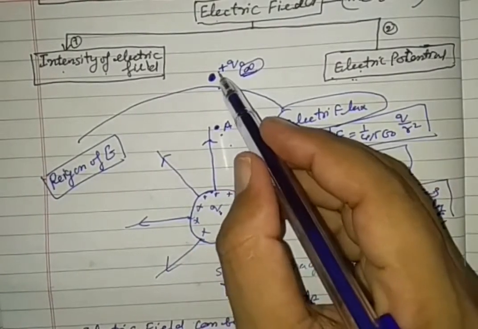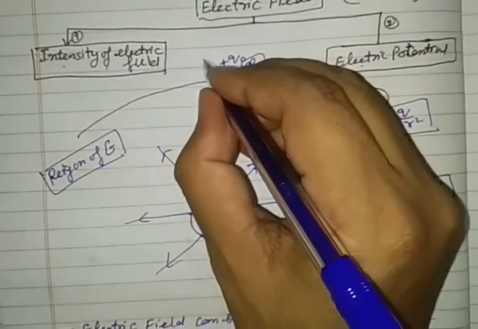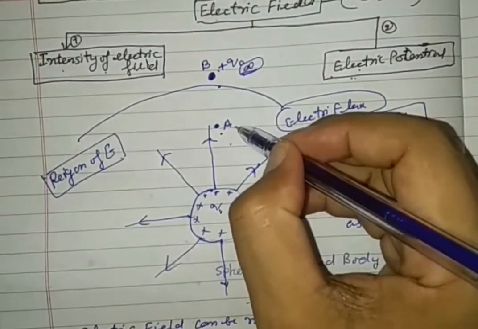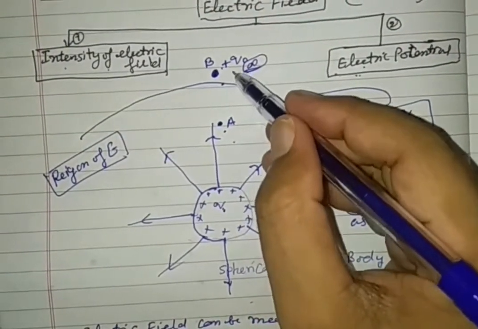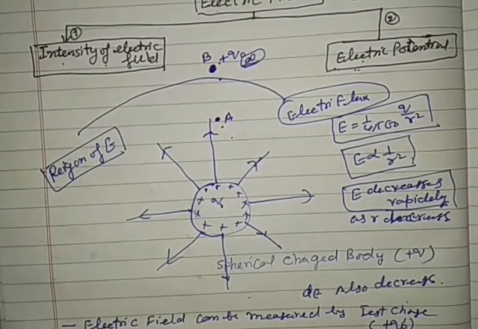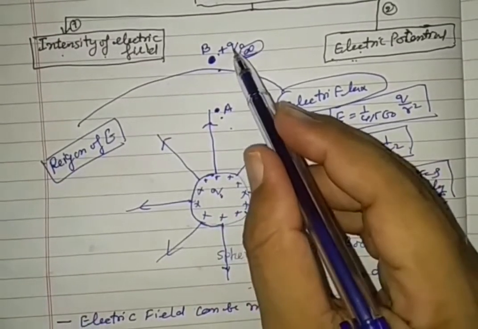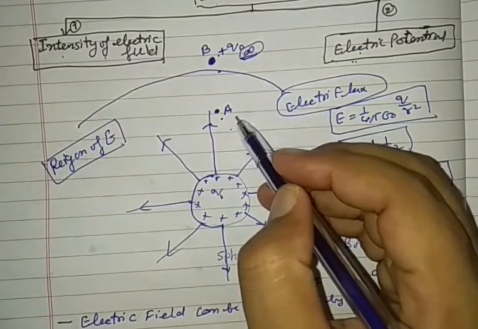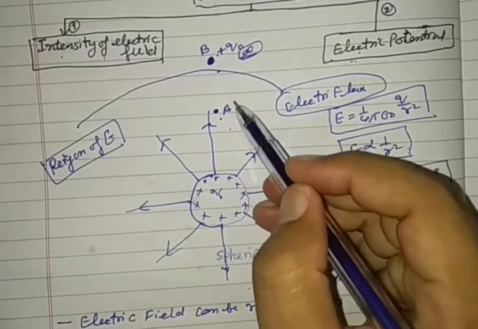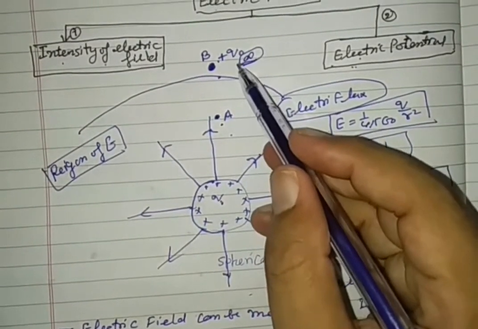When we want to bring a small test positive charge from infinite, which is at point B, to point A, work is required to be done. Work is done to bring a test charge from infinite to this point. If this work is done for a unit charge, then it is called electric potential.